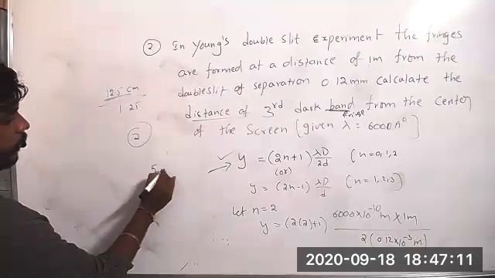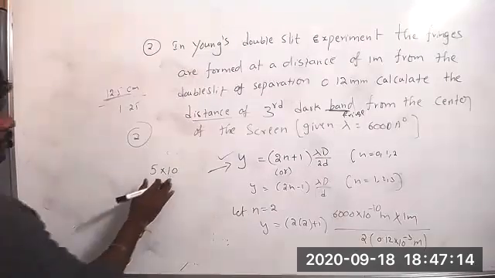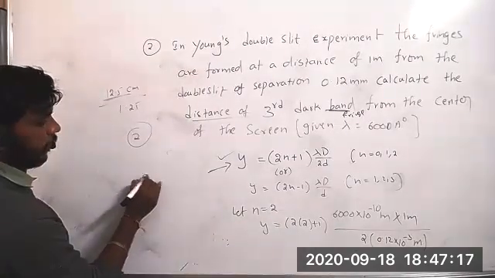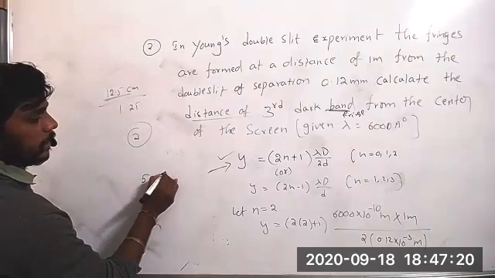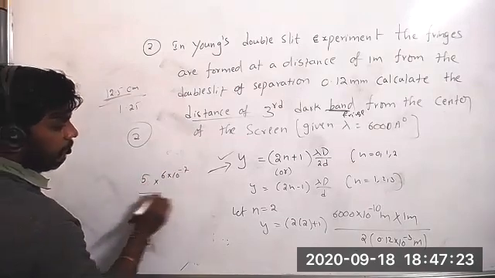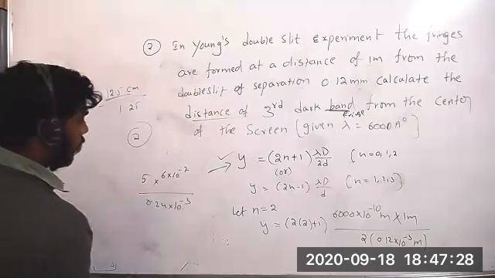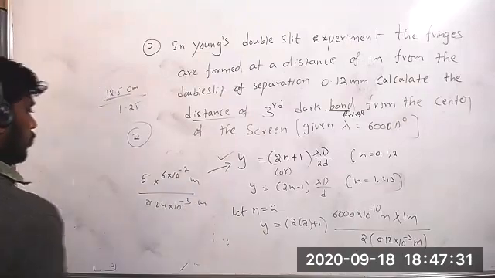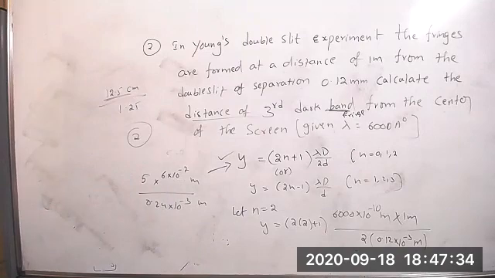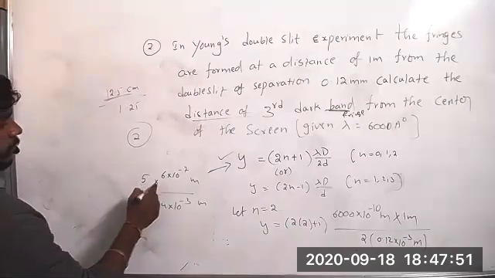See, 5 into 6 into 10 to the power of minus 7 by 0.24, so 10 to the power of minus 3. Now find out how much it is. 630.